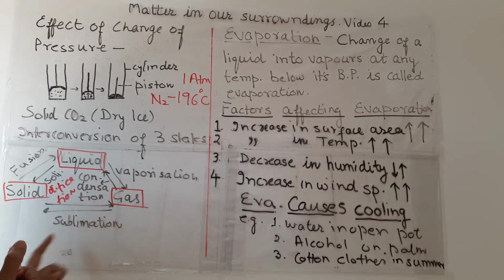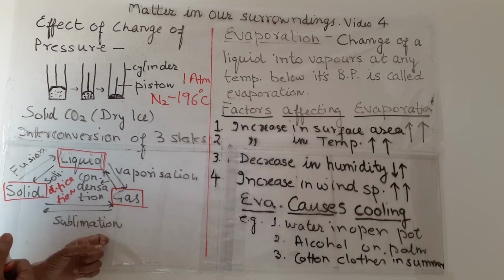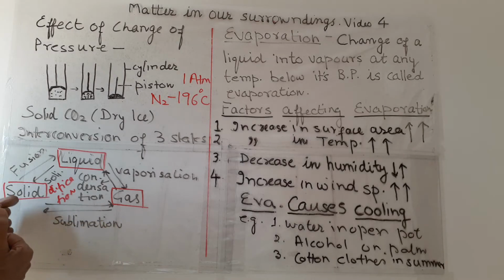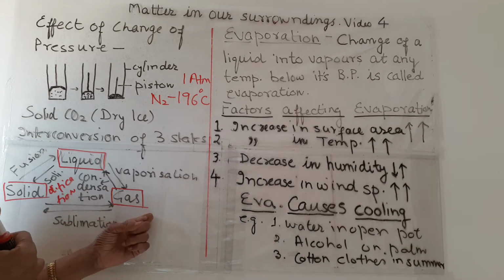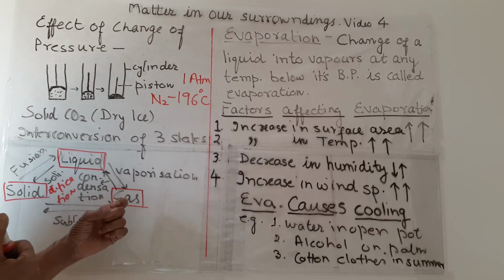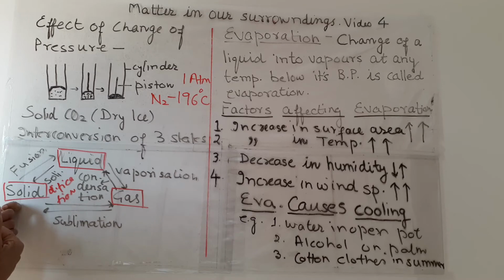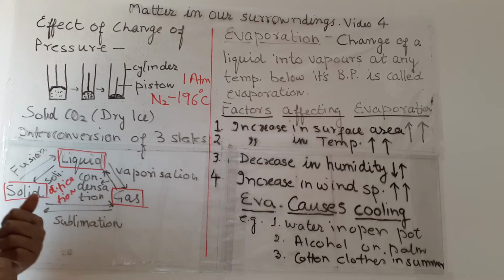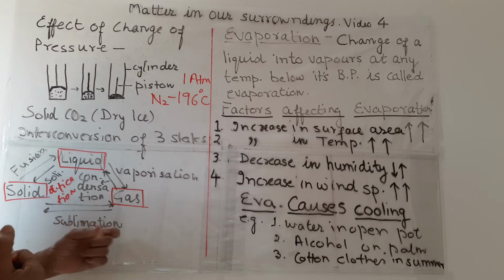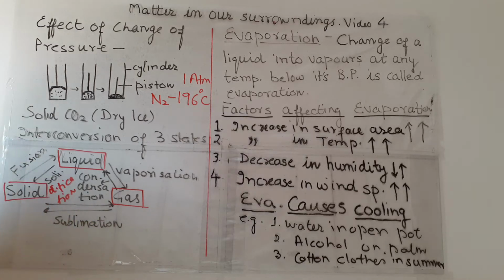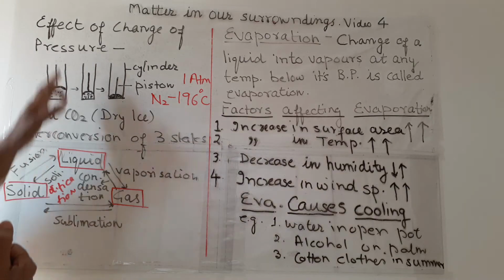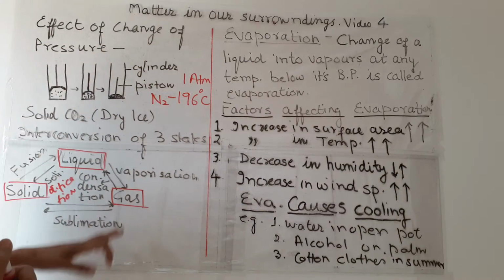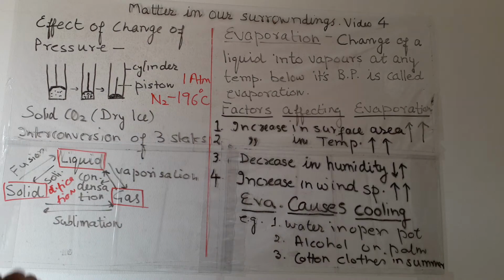And one more term is sublimation, where solid directly converts to gas or gas directly converts to solid without going into the liquid state. We will do the experiment in the next chapter. So this is about the effect of change of pressure on three states of matter.